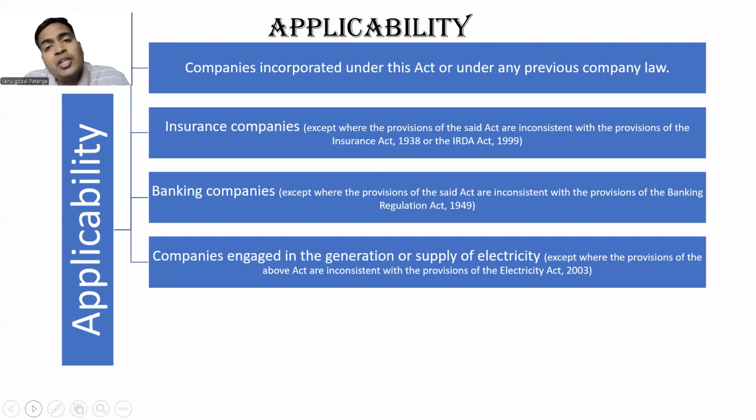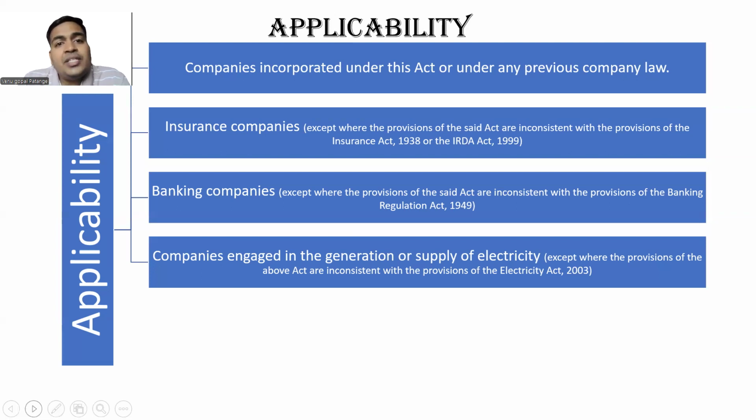There are rules which are mentioned in both and pretty much same, then there is no problem. There are rules not mentioned in Companies Act, but mentioned in banking, we have to follow. There are rules mentioned in both, but there is inconsistency between both, which will prevail, specific over general.